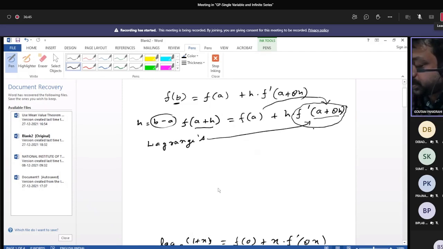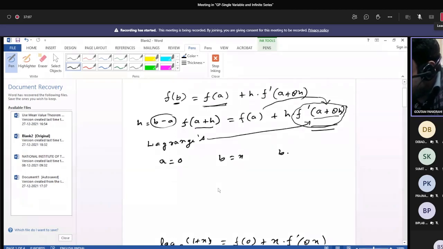Sir, I have a doubt in the first step. Please explain what you said previously. You told that f(b) is equal to f(a) plus h f dash (theta h). In place of x, we just put theta x. Why a plus theta h here? Because instead of a, here a is 0 and b is x.